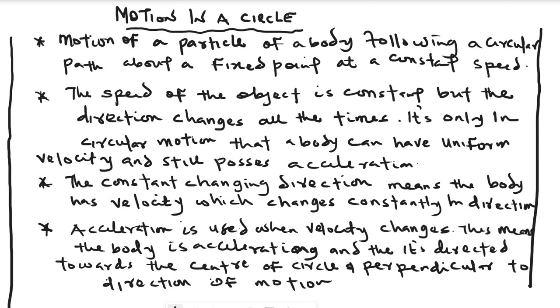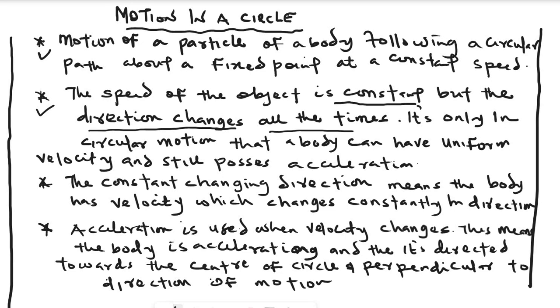Now, motion in a circle simply means the motion of a particle or a body following a circular path about a fixed point with a constant velocity. The second point: the speed of the object is constant. For an object in circular motion, the speed is always constant, but the direction changes. This is very important: the direction changes all the time.